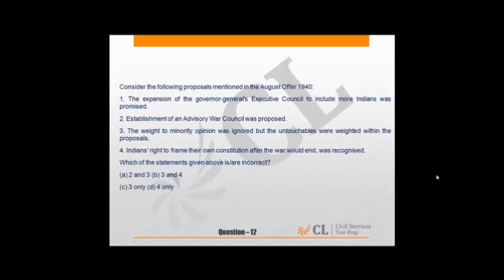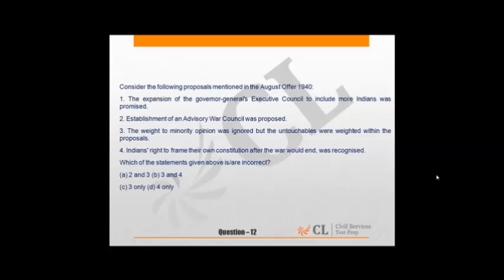In this, we have to find which are incorrect statements. So first statement is correct, second was also correct, third statement is incorrect because the weight to minority opinion was not ignored. Moreover, Britishers had a bias towards the minority opinion, more so the Muslim League.